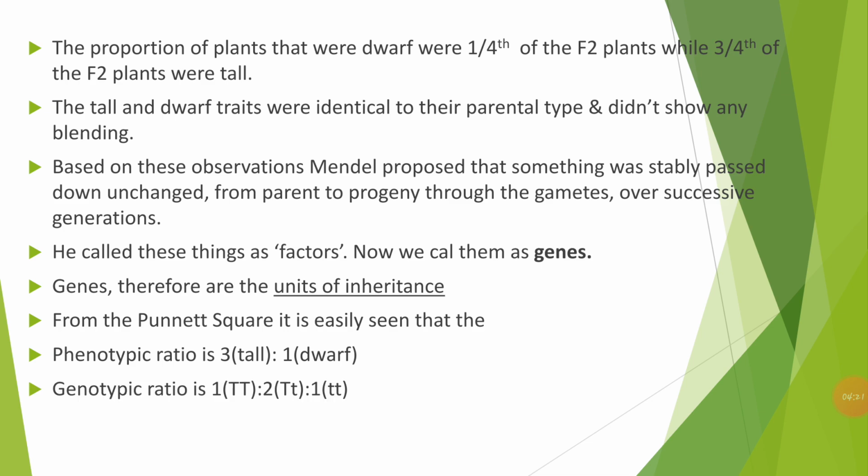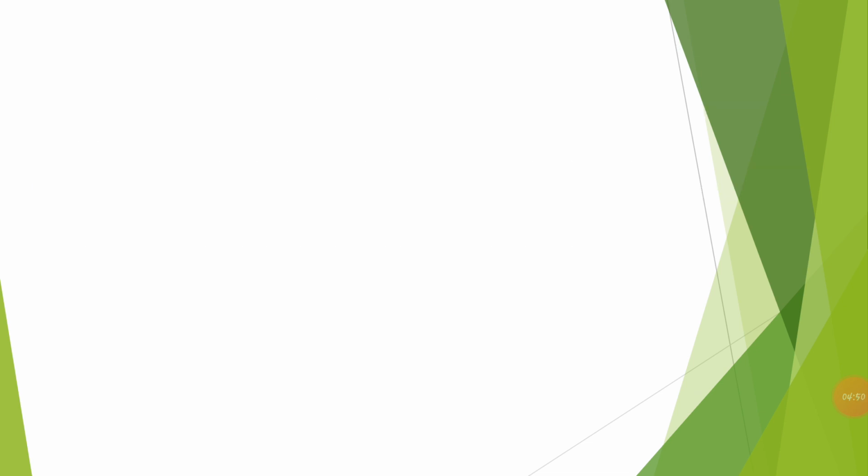In the same way, the genotypic ratio is 1:2:1. That means we get 1 homozygous tall plant, 2 heterozygous tall plants, and 1 homozygous recessive, that is a homozygous dwarf plant, right? So this is regarding the monohybrid cross. Now let us see the schematic representation of this plant.